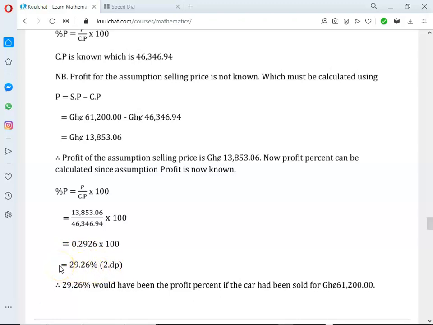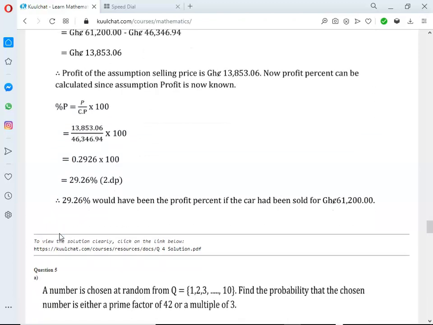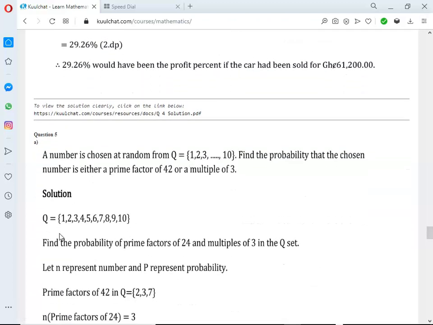See how simple it is. Therefore 29.26% would have been the profit percent if the car had been sold for 61,200. This is the profit percent the car owner would have gotten if he had sold the car for 61,200. I hope you are clear with it. So that's how simple it is. Let's move to the last question.